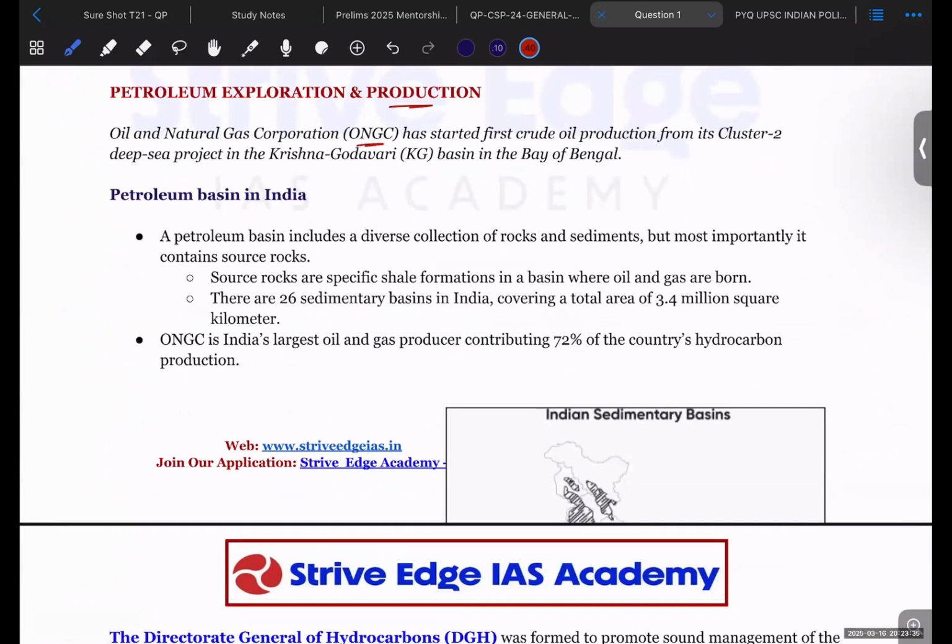It is because ONGC has started the first crude oil production from its cluster two deep sea project in the Krishna Godavari Basin. The KG Basin has already been in the news for many years now. Okay, and it is in the Bay of Bengal region. And now what has happened is that ONGC has started the first crude oil production from the KG Basin.